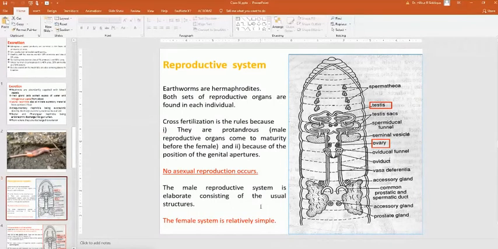The male reproductive system is elaborate, consisting of the usual structures. The female system is relatively simple. The female reproductive system in Annelida is relatively simple compared to the male.